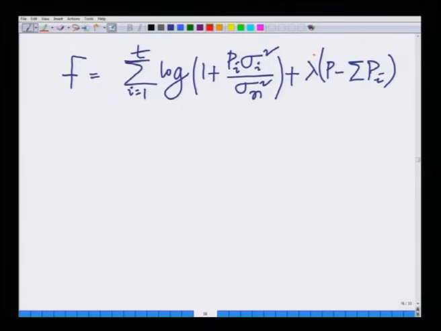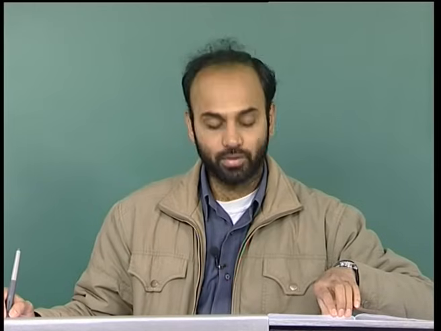This lambda is nothing but the Lagrange multiplier associated with this optimization problem.